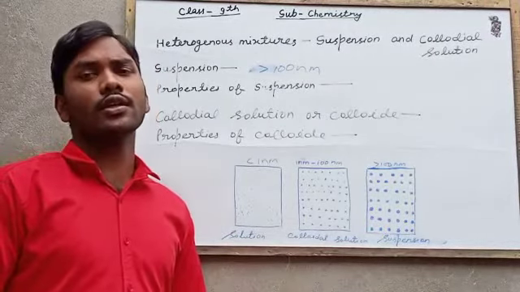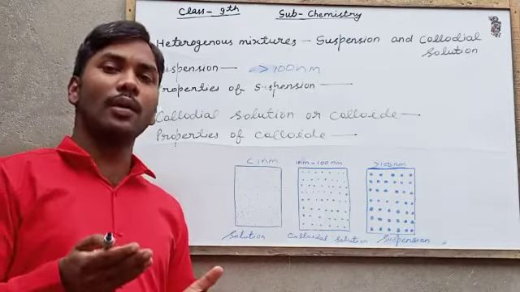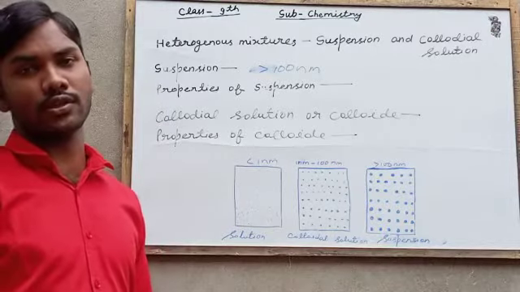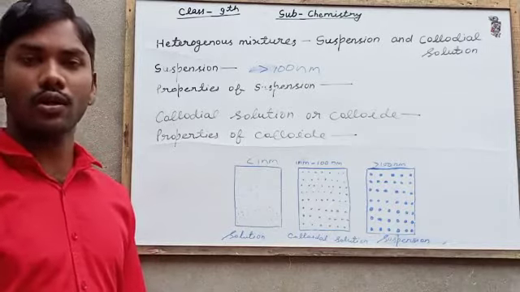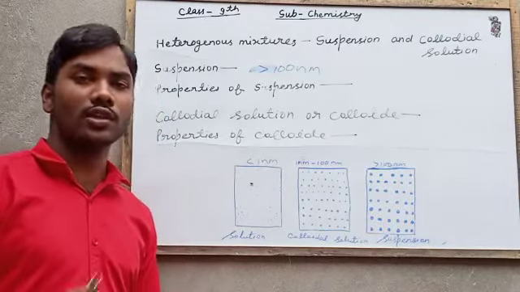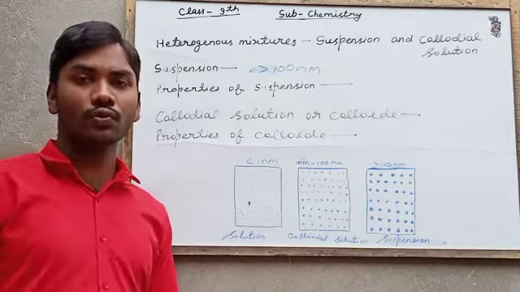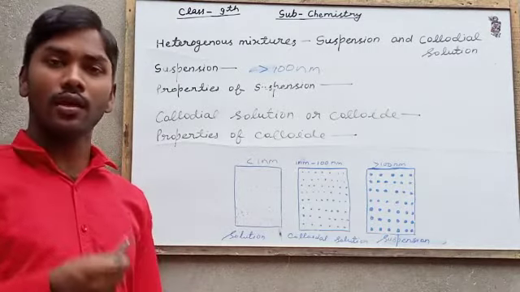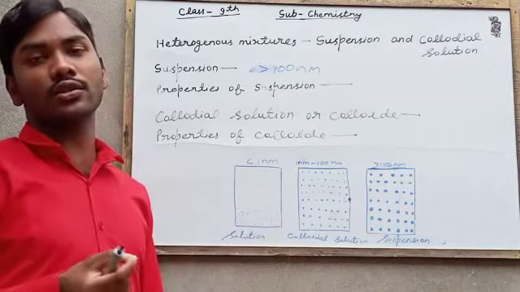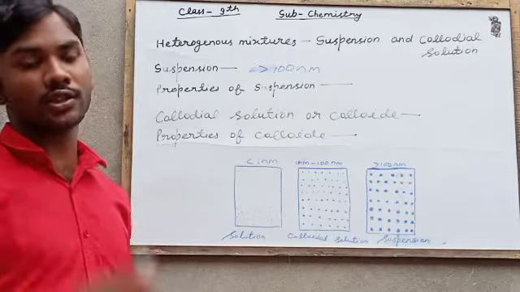Due to the relatively small size of particles as compared to suspension, colloid seems to be a homogeneous mixture, a homogeneous solution, but in reality it is also heterogeneous. Examples of colloid are milk, blood, toothpaste, etc. As you can see, in milk you cannot separate or see their constituents separately.